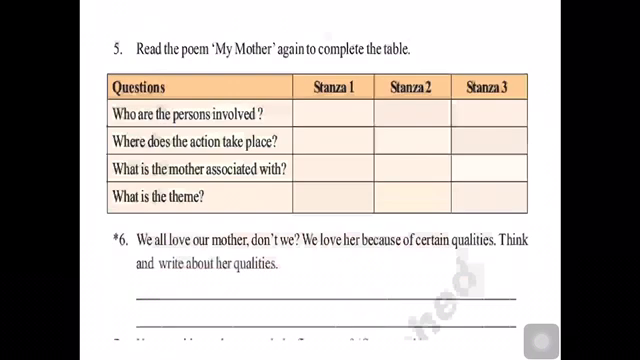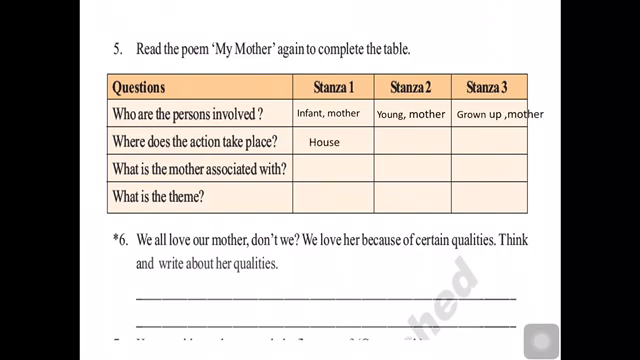Now read the poem My Mother to complete the table. Who are the persons involved in stanza 1? The infant and the mother. In stanza 2, the young mother. Okay, the young mother. And in stanza 3, the grown-up mother. So here he is an infant in stanza 1, he is a little bit young in stanza 2, and in stanza 3 he is grown up. Okay. So that way it is being described.